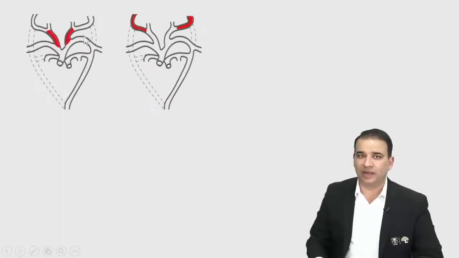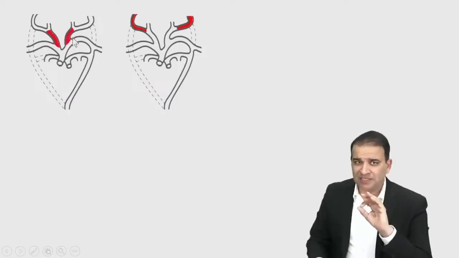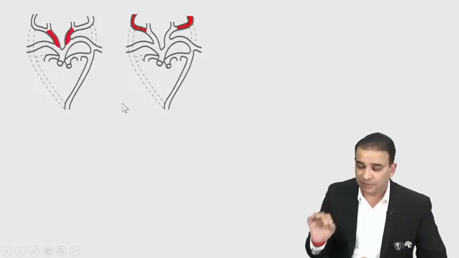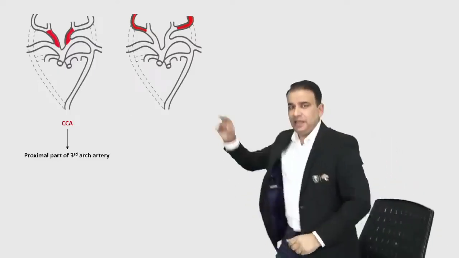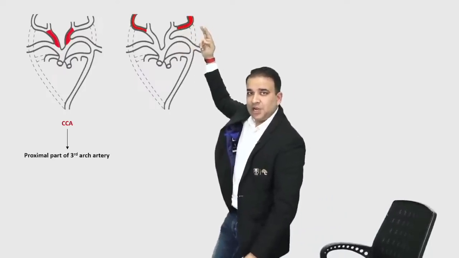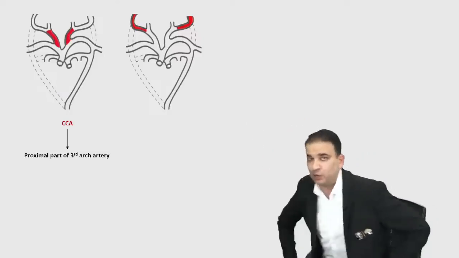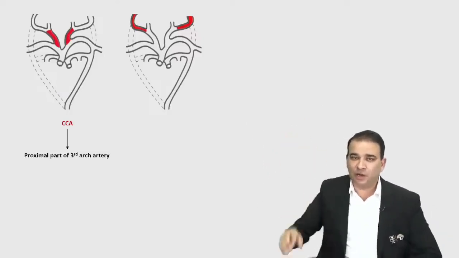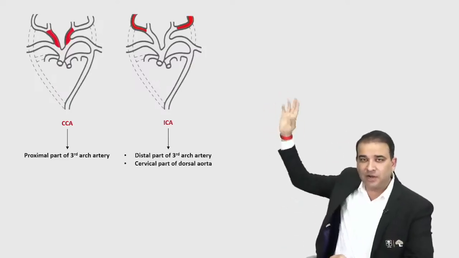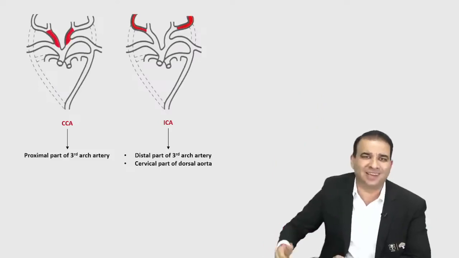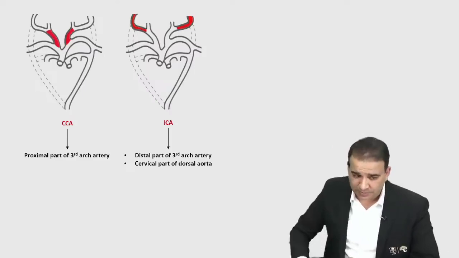Okay, now come to common carotid, guys. Now look at this first part, the first image there. What you see, that common carotid artery is derived from the proximal part of third arch artery. Just the proximal part of third arch artery is required to form the common carotid artery. And then, if you look at this, the distal part of third arch artery and the cervical part, or you can say the cranial part of dorsal aorta, दोनों मिलके बनाएंगे internal carotid. Common carotid will continue as internal carotid only. So the distal part of the third arch artery, look at that color over there, and the cervical part of dorsal aorta, or you can say cranial part of dorsal aorta, will give rise to the internal carotid.